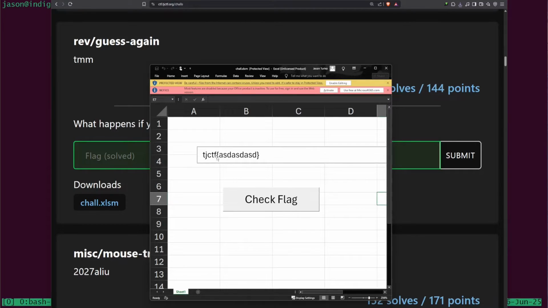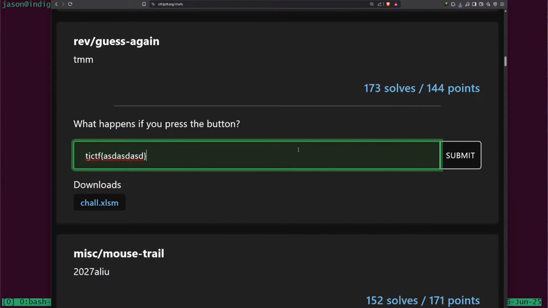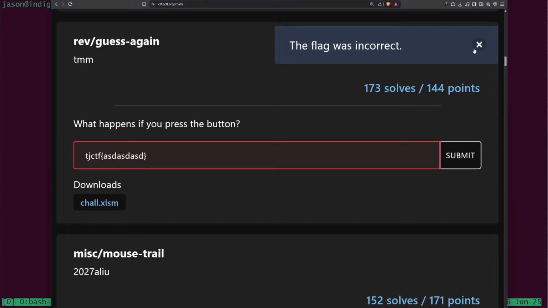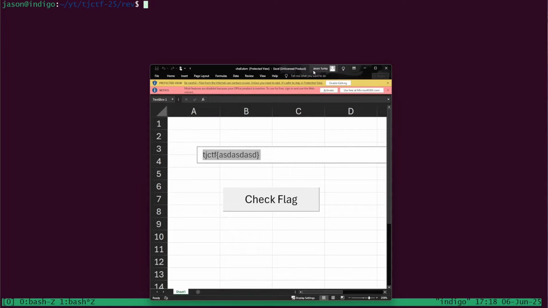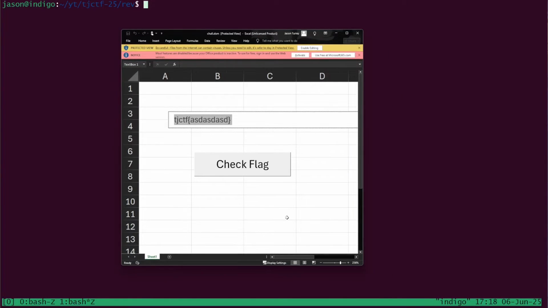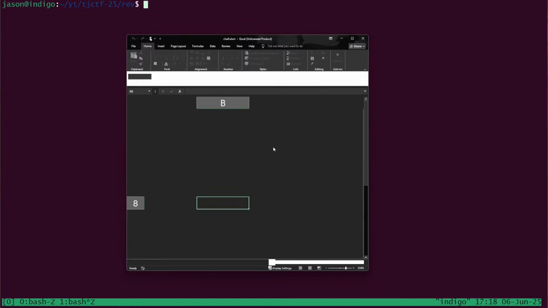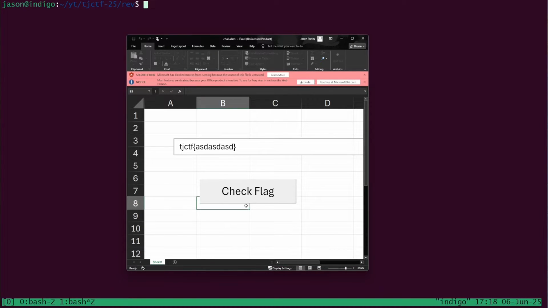Let me resize this to make it a little bit easier to read. We see the placeholder flag, like this fake text. If I actually copy and paste it inside of here, it will tell us that this will not work. That flag is incorrect. So there's something else going on. If I come back to the Excel sheet and click the button to check for a flag, nothing is really happening. I'm not sure if I had an actual working version of Excel, would something go on here? I don't have a licensed product or anything.